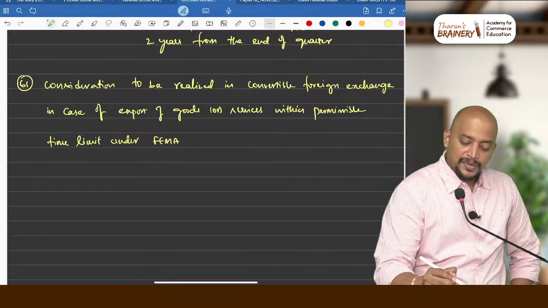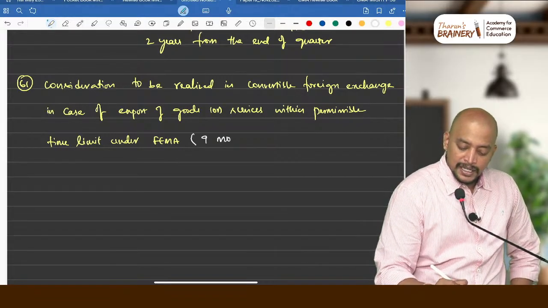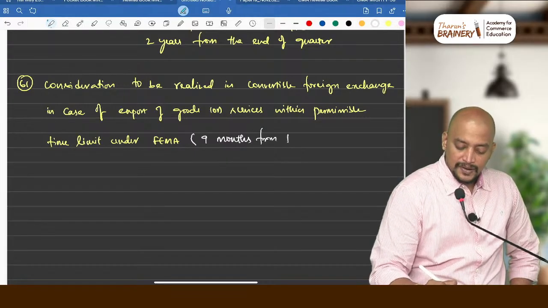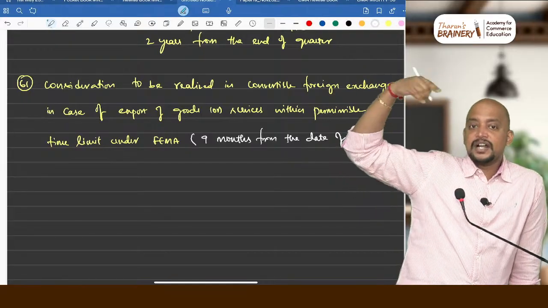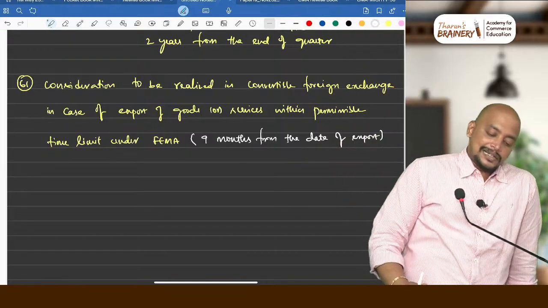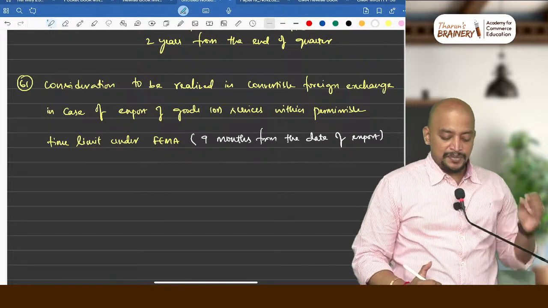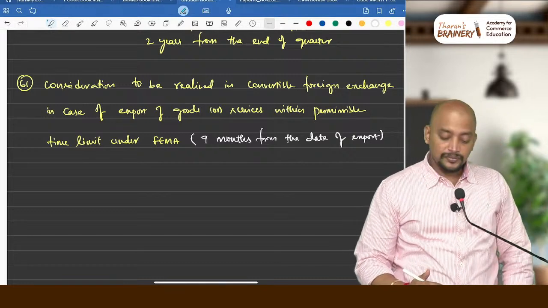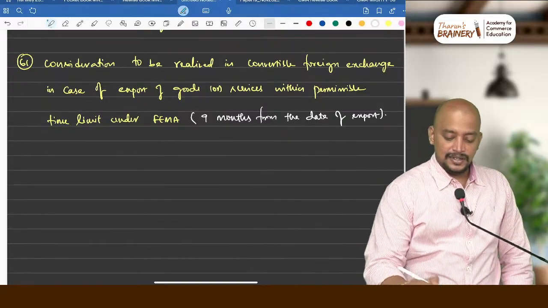What is it? Permissible time limit under FEMA? 9 months from the date of export. Actually, it is in your law paper. It will come in law. Okay. Consideration to be realized in convertible foreign exchange in case of export of goods or service within permissible time limit under FEMA. What if it is not realized?